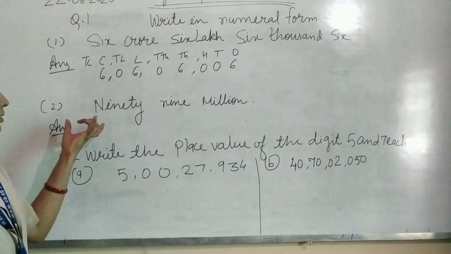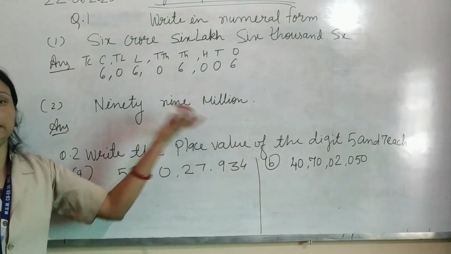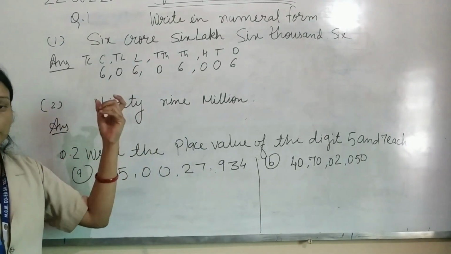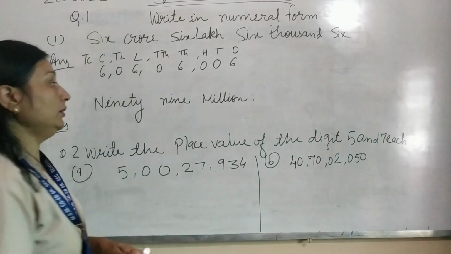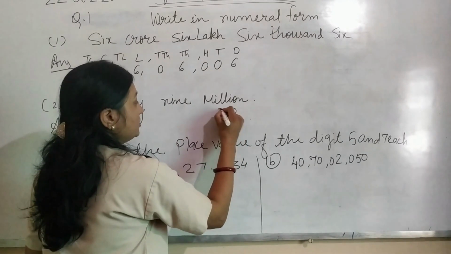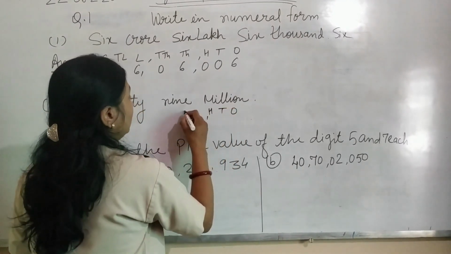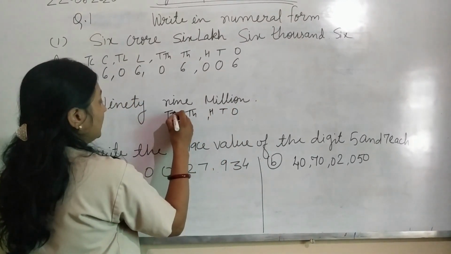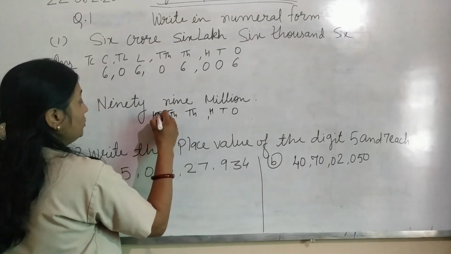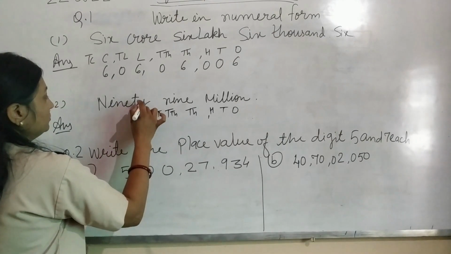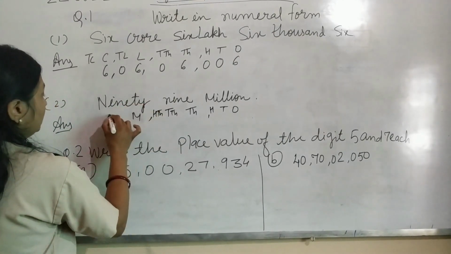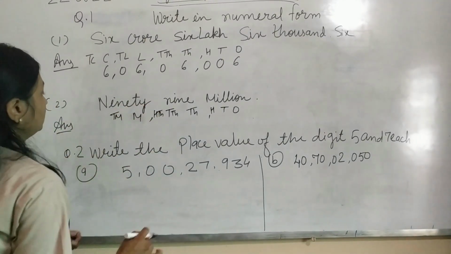Now next, 99 million. This is the international form. So make the place value chart: first write ones, tens, 100, comma, 1,000, 10,000, 100,000, comma, million, 10 million.